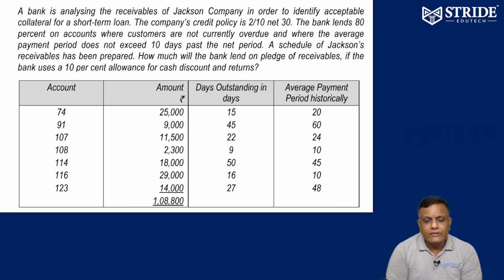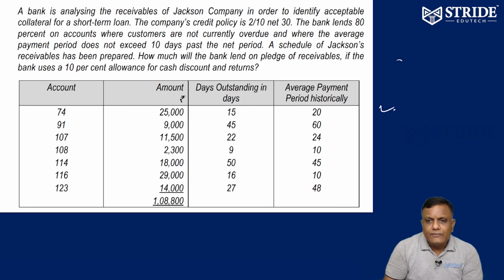A schedule of Jackson receivables has been prepared. How much is the bank lending on pledge of receivables? The bank uses a 10% allowance for cash discount and returns. Account number, amount, days outstanding, average payment period historically. Account 74, amount 25,000, 15 days outstanding, 20 days payment period. So this account can be accepted.